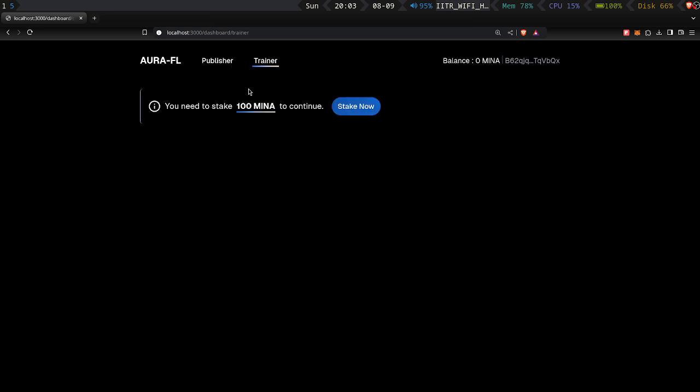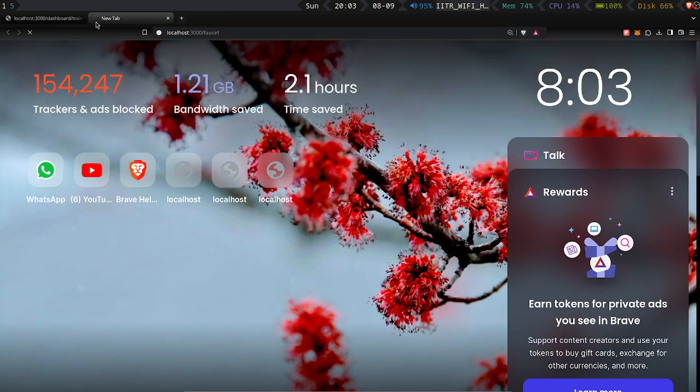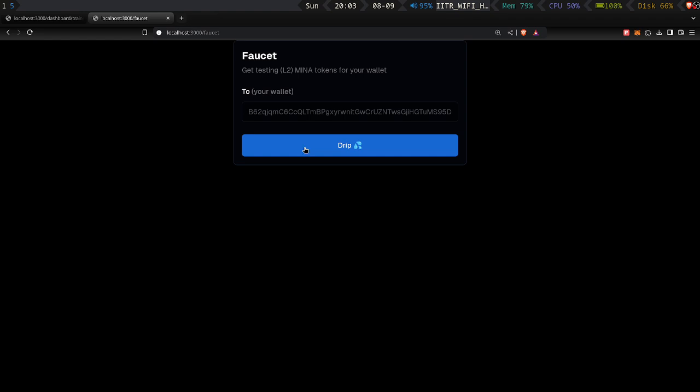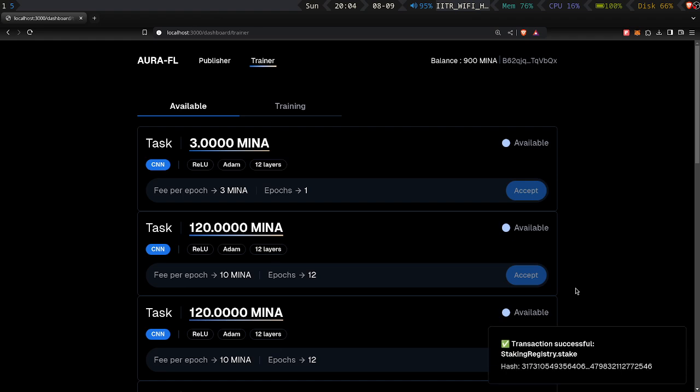Now I want to be a trainer. So if you want to be a trainer, you have to stake some Mina in the network, or the local native token of Mina. Now as I have nothing, I have made an endpoint for a faucet. As the balances module does not have L1 interaction, a limitation of ProtoKit right now, I have made a faucet endpoint for getting the L2 Mina tokens. I will click on sign, and the transaction was sent and received, so I now have 1,000 Mina. Now I will stake, I will sign, the stake was sent, and we will wait.